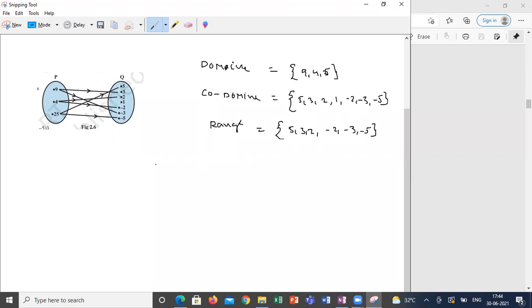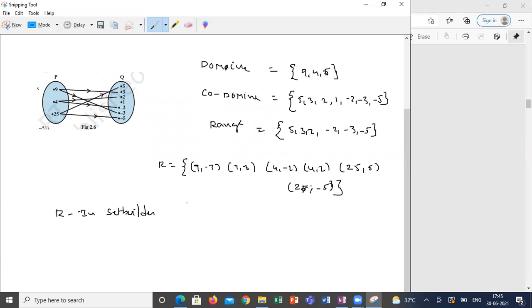I am asking what is the relation in set builder form? If the relation is in roster form, straight away you can write 9 comma 3, 9 comma minus 3, 4 comma 2, 4 comma minus 2, 25 comma 5, 25 comma minus 5. So I'm asking what is the relation in set builder form? How will you do it?